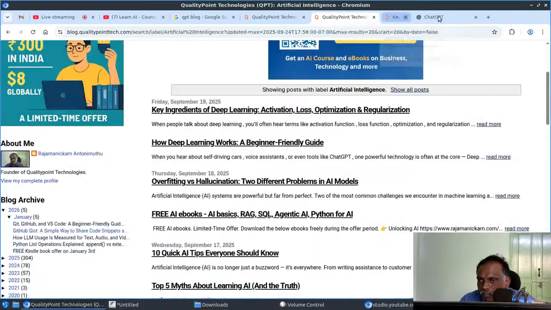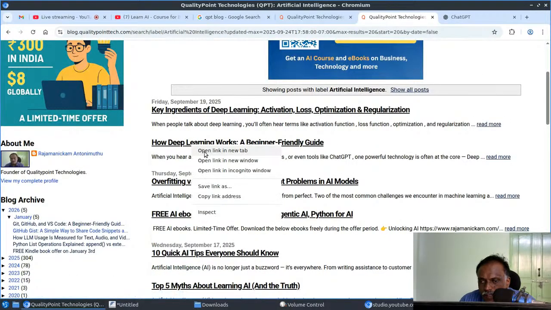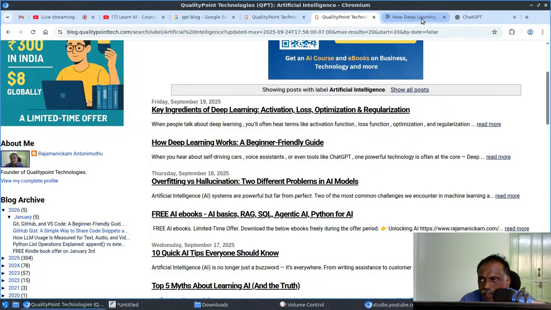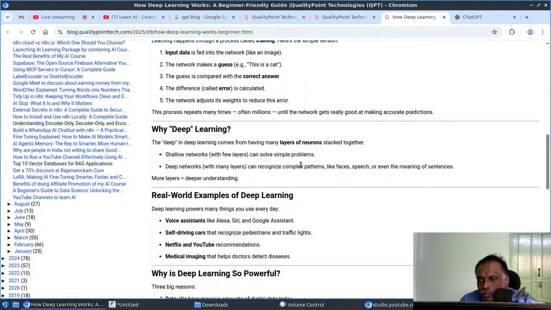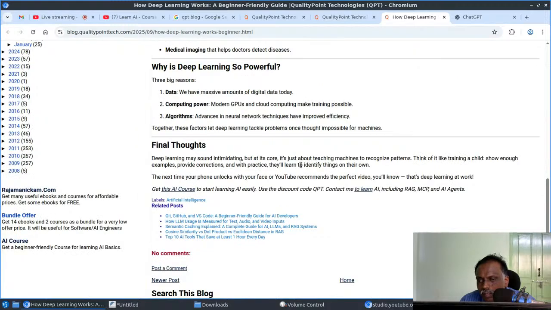This is a beginner-friendly guide for explaining deep learning. What is deep learning? If you want to understand more about this, I would suggest exploring TensorFlow Playground. That is a simulation, but still it's okay.